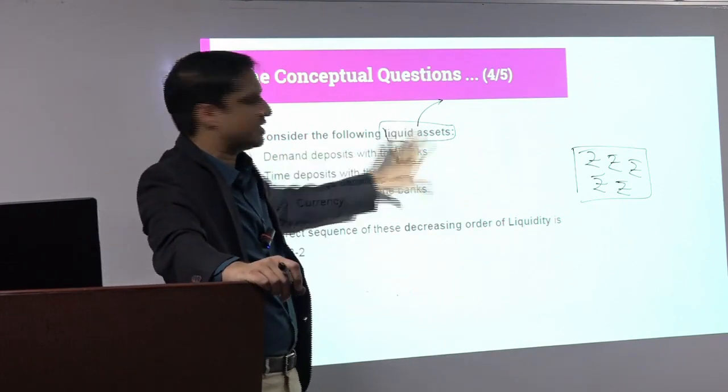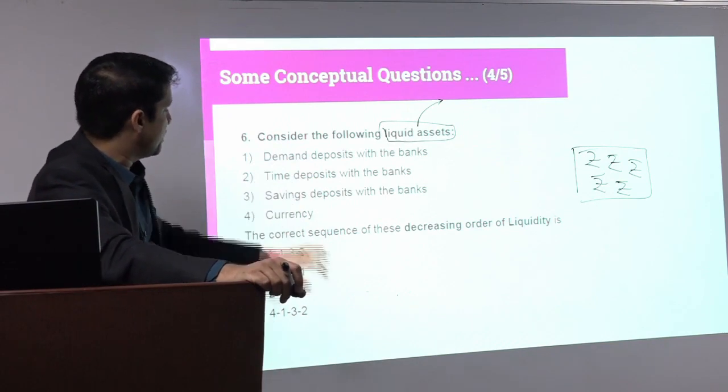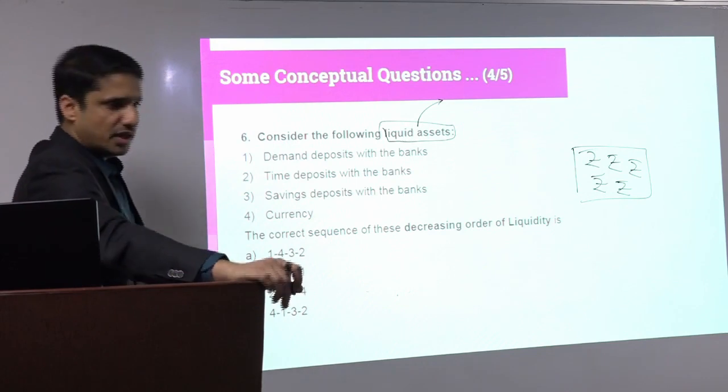Consider the following liquid assets: demand deposits, time deposits, saving deposits with the banks, and the currency. Now arrange them in decreasing order of their liquidity.